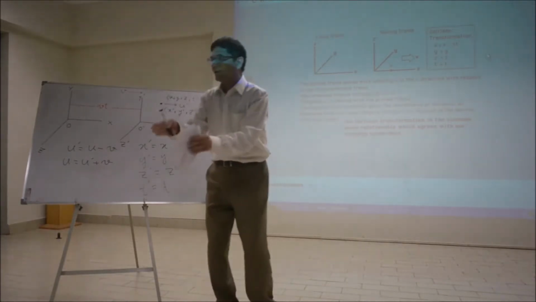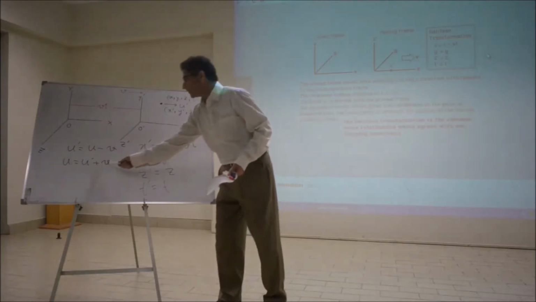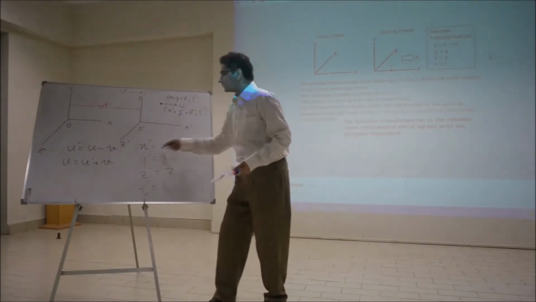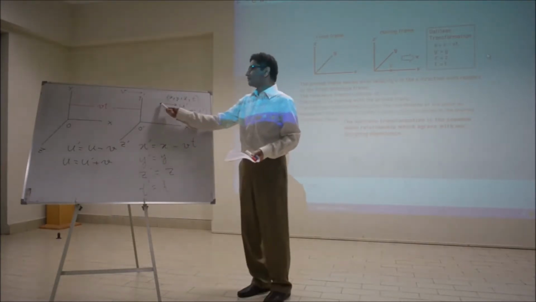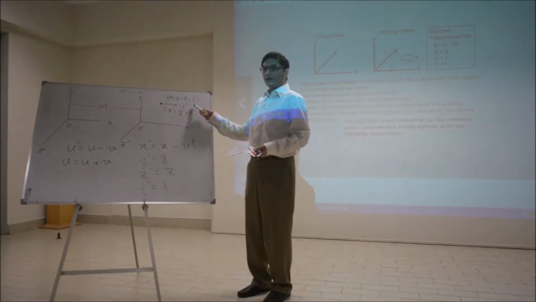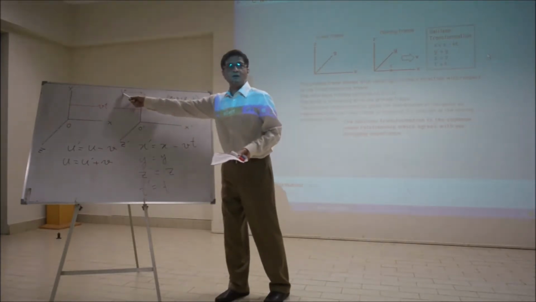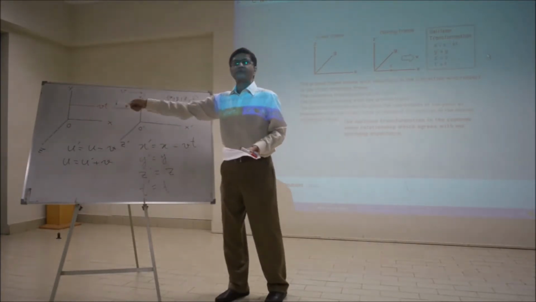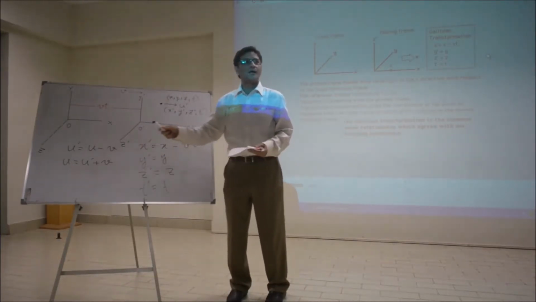The speed of the train plus the speed of that object, v plus u. These transformations say that if there is an object moving with speed u inside the train, and the train itself is moving with speed v relative to the outside observer, the speed of that particle would be u plus v. This is called the velocity addition formula.